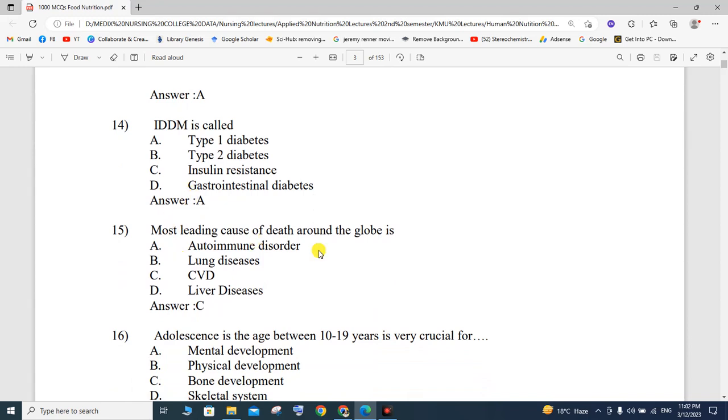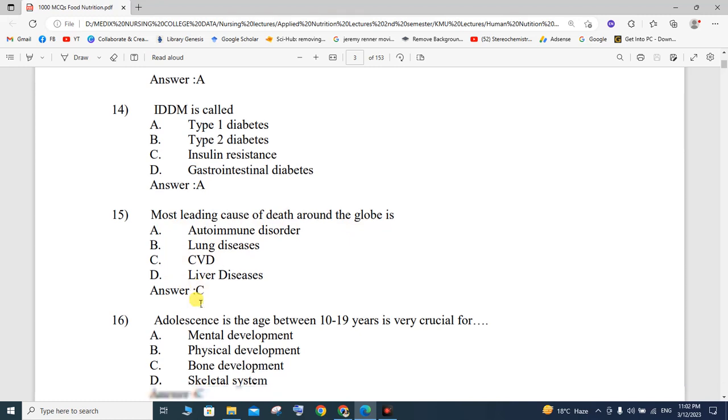The leading cause of death around the globe is autoimmune disorder, lung disease, CVD, cardiovascular disease, or liver disease. So the correct option is C, that is cardiovascular disease. These are the leading cause of death around the globe. So the correct option is option number C.